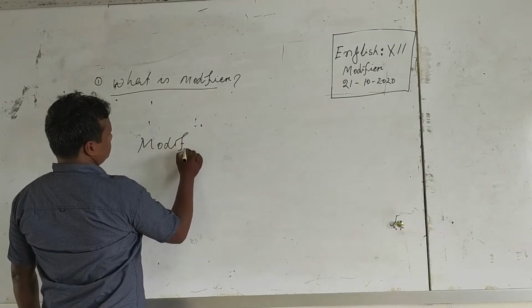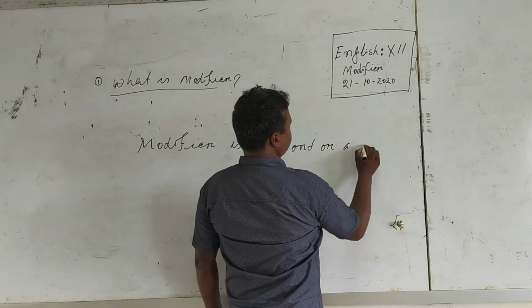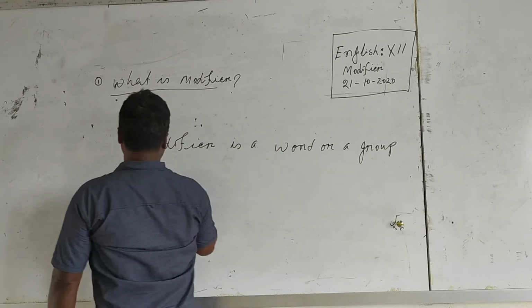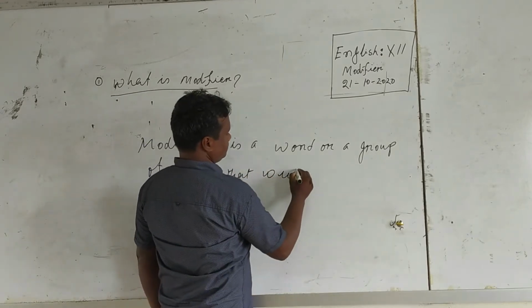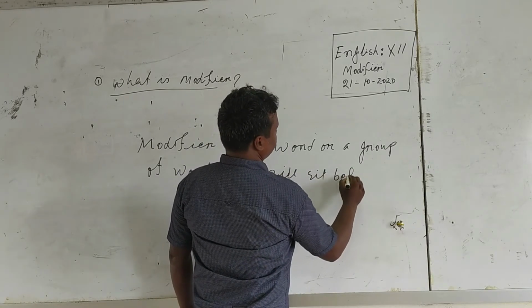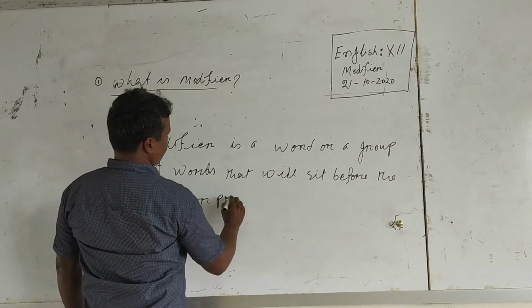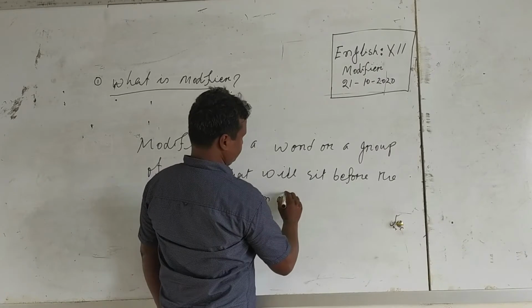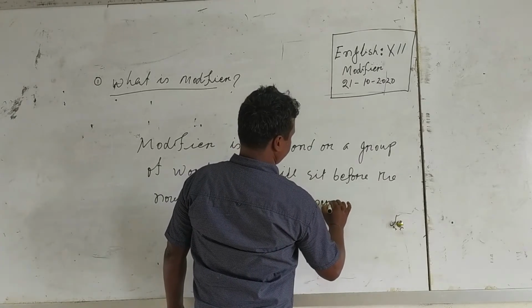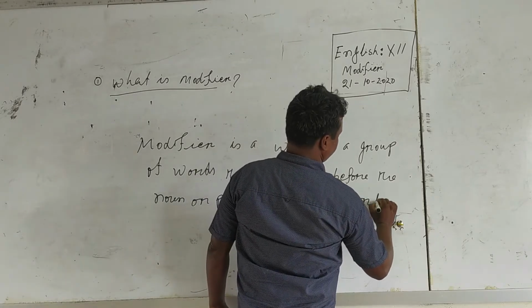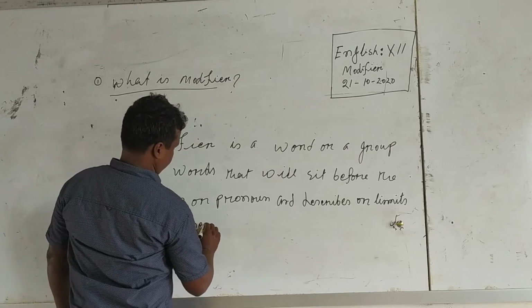Modifier is a word or a group of words that will sit before the noun or pronoun and describes or limits its meaning.